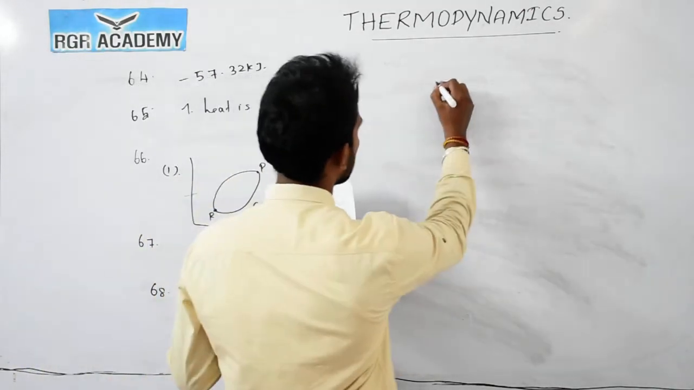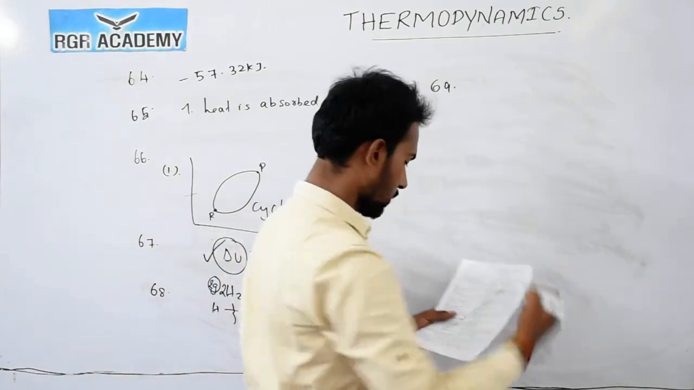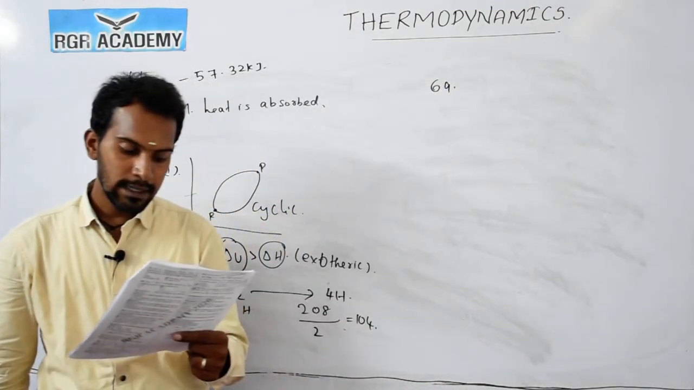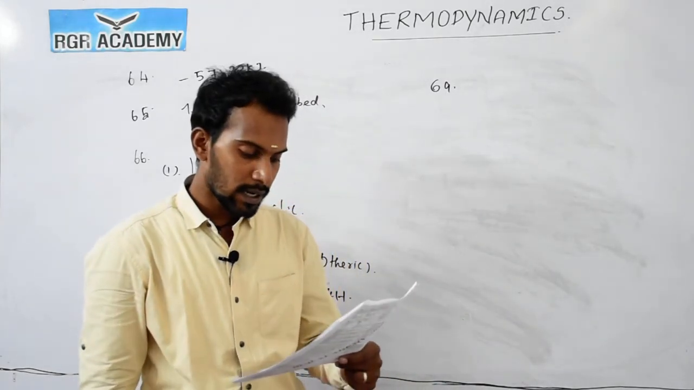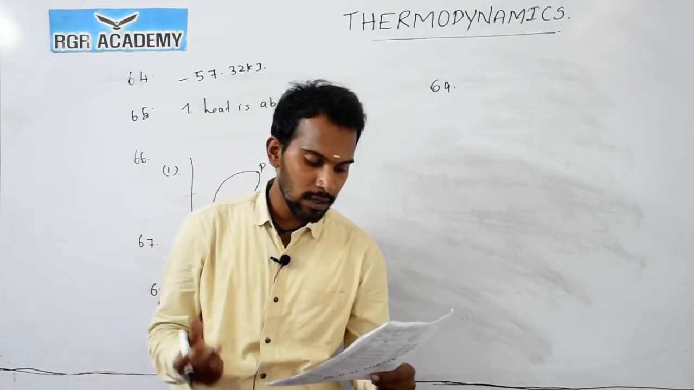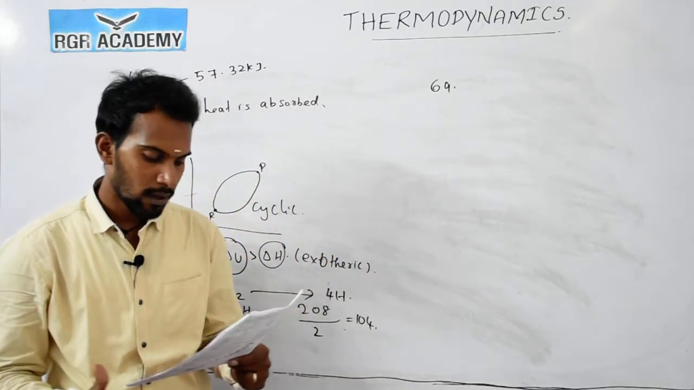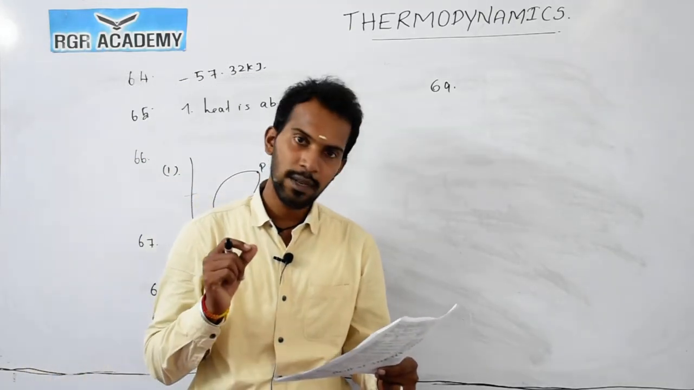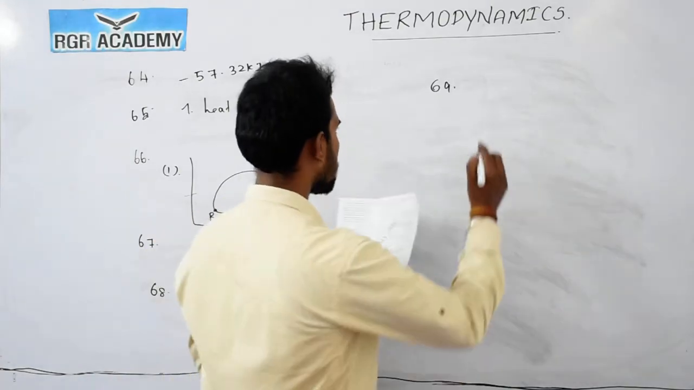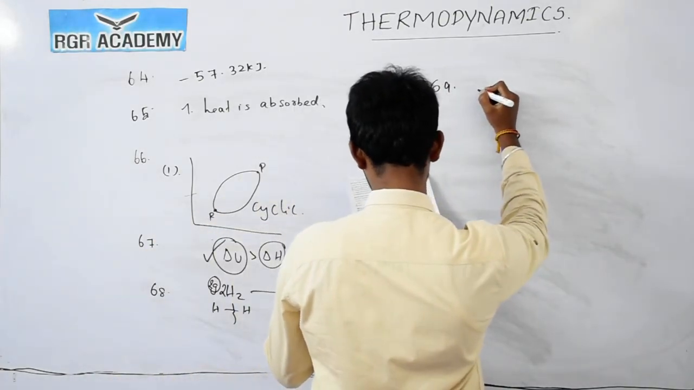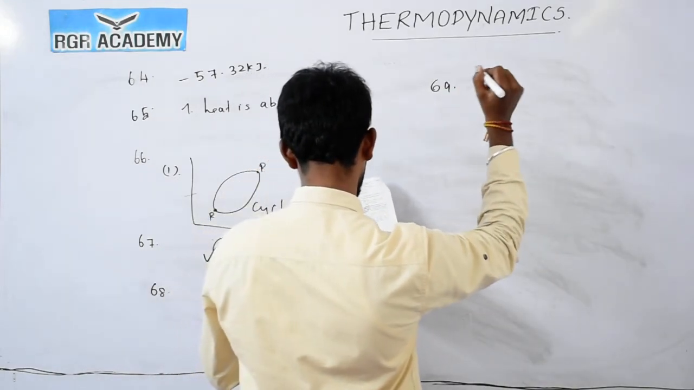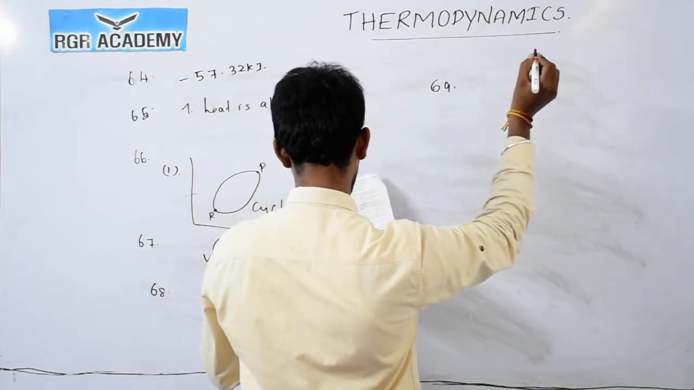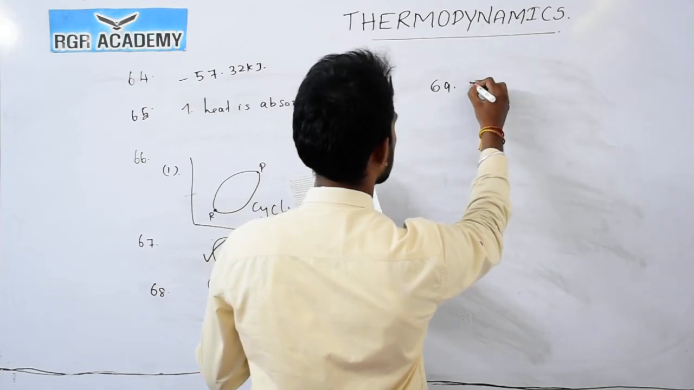Now question number 69. The heat of reaction does not depend upon the method by which the final products are obtained from the reactants. So the heat of reaction does not depend upon that method. The answer is 1.